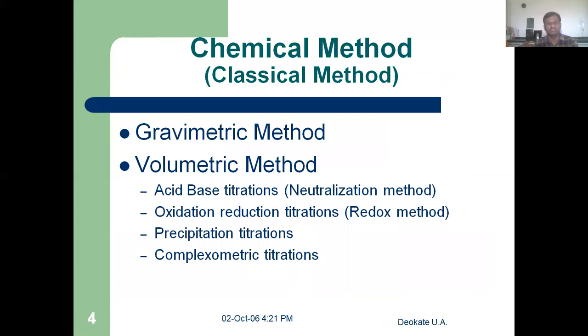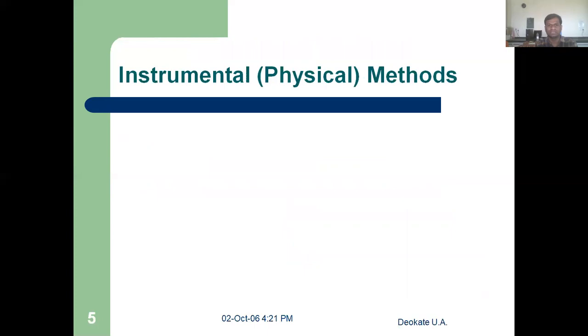In the volumetric method, first we measure how much amount of solution or solvent is required for the completion of a particular reaction. So we measure in the form of volumes and then it is converted as per our requirements. All the titrimetric analyses belong to the volumetric category. Basically acid base, which is also called the neutralization method, then redox method, precipitation and complexometric titrations.